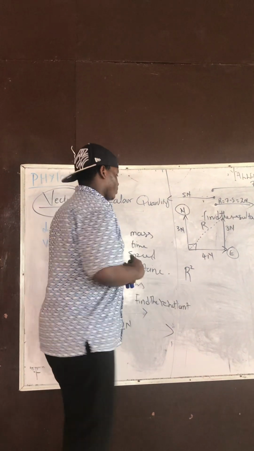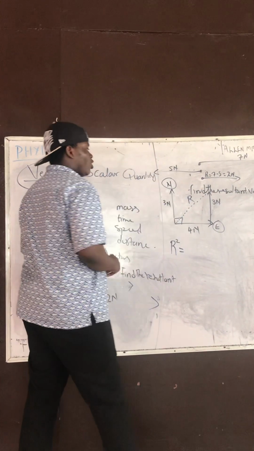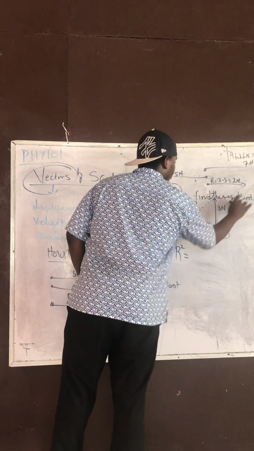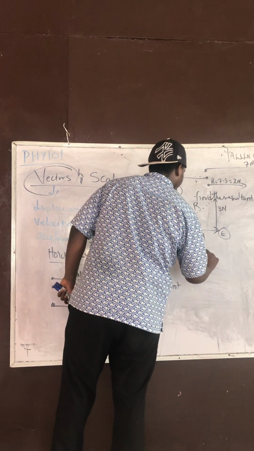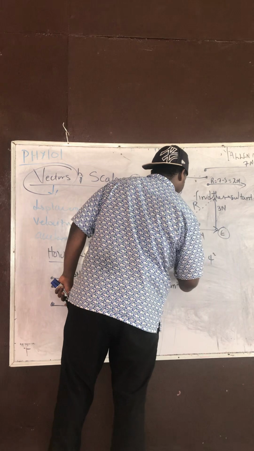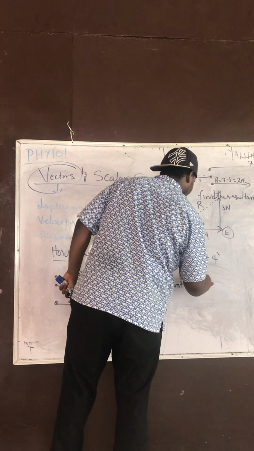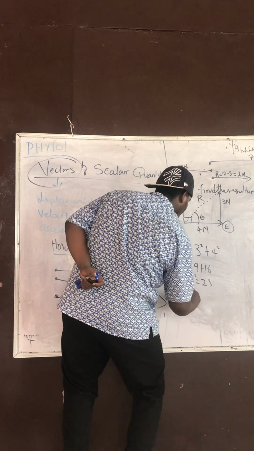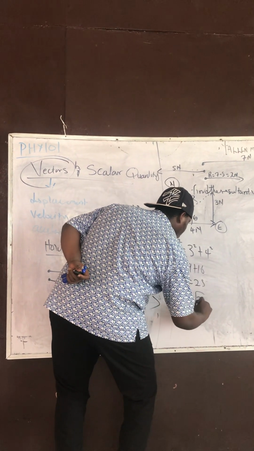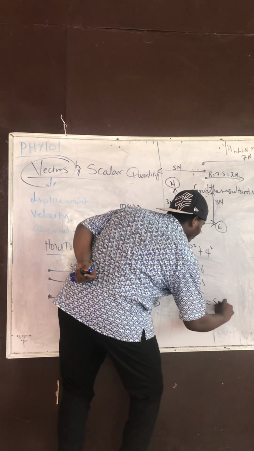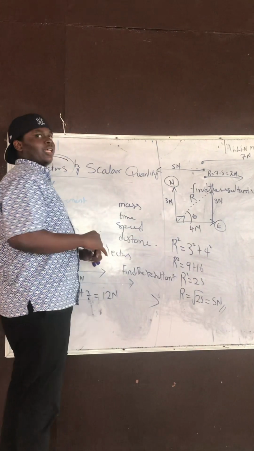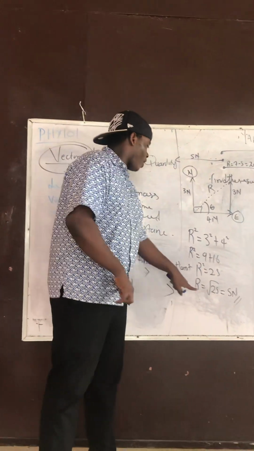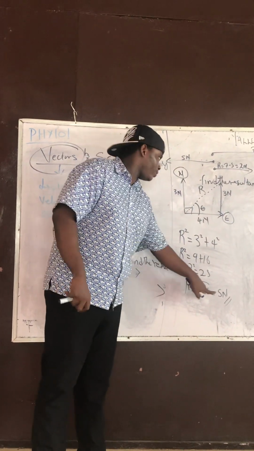is equal to the opposite side squared plus the adjacent side squared. So R squared is equal to 3 squared plus 4 squared, which is 9 plus 16. R squared is equal to 25. R is equal to the square root of 25. R is equal to 5 units. As simple as that. It's very simple, man. So we have gotten the resultant: 5 Newton.